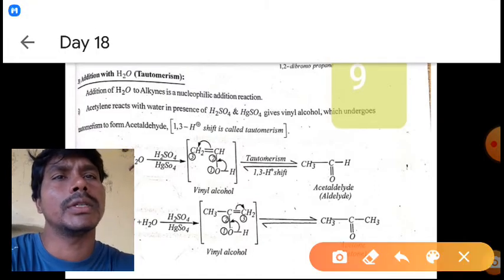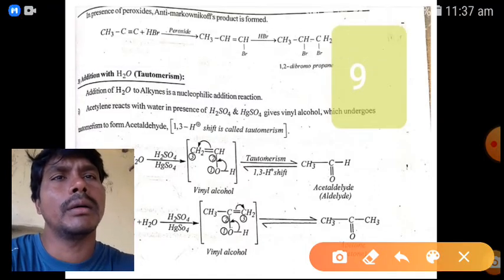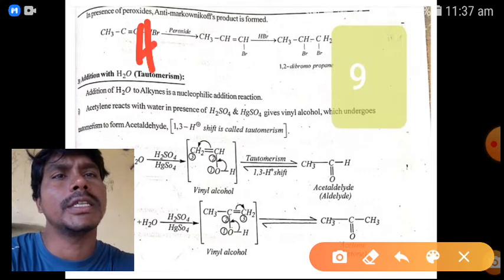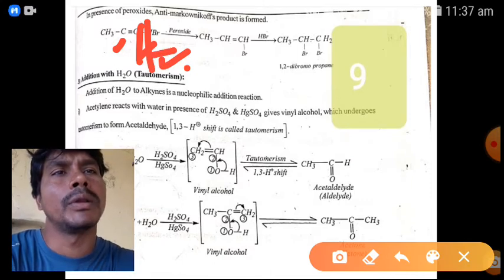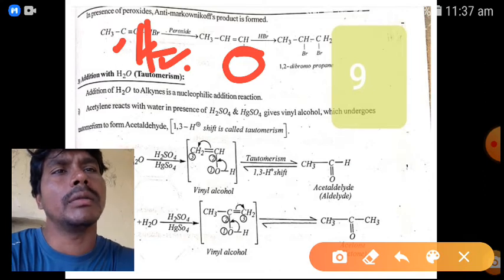Here one hydrogen is not showing in the slide, CH. Here one hydrogen is there, here no hydrogen. So the negative part, bromine, attacks the hydrogen place. Here there are more hydrogens, bromine. So bromine attacks here. So again, HBr addition in alkene.